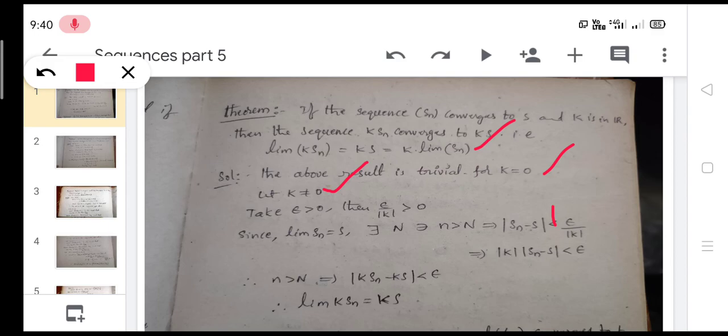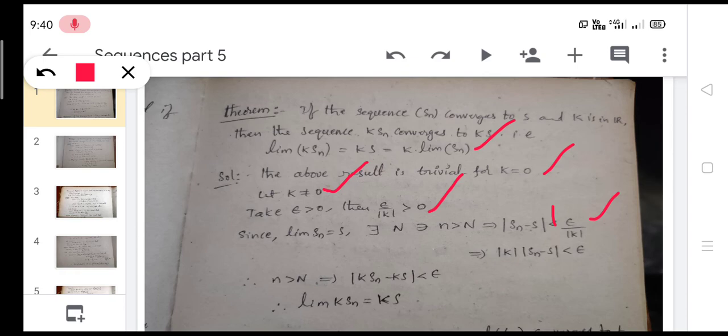Take epsilon greater than 0. Then what about epsilon by mod K? If epsilon is greater than 0, epsilon by mod K is also greater than 0. Since limit Sn is equal to S, there exists capital N such that for n greater than capital N, this implies mod Sn minus S is less than epsilon by mod K. This is by using the definition of convergent sequence.